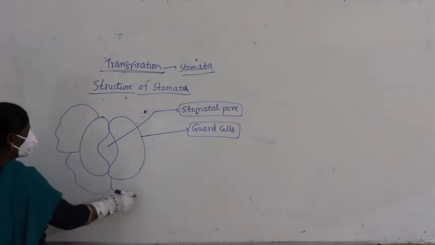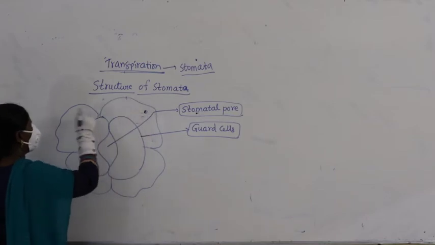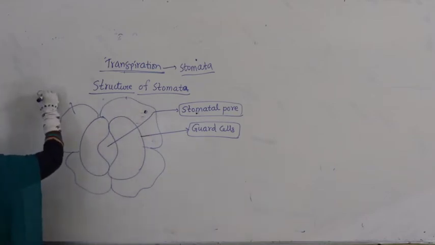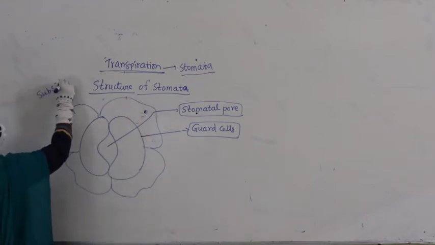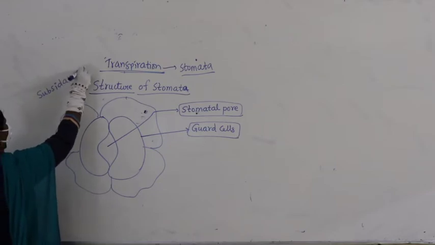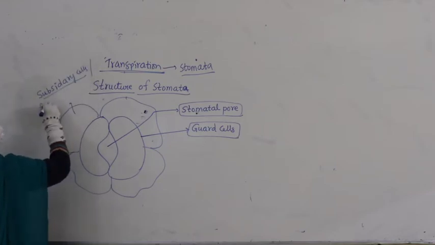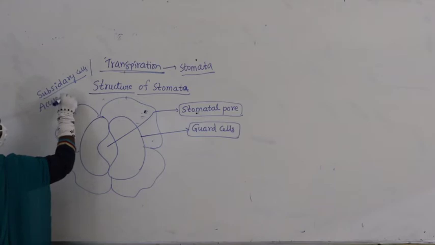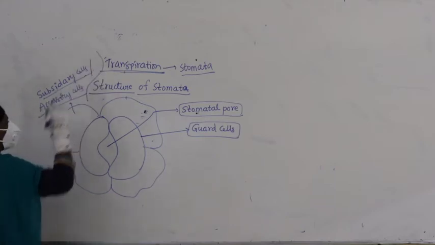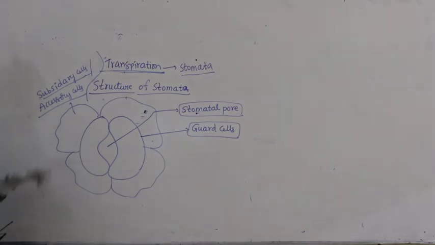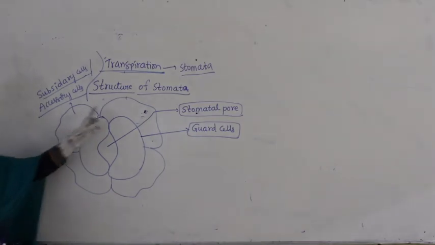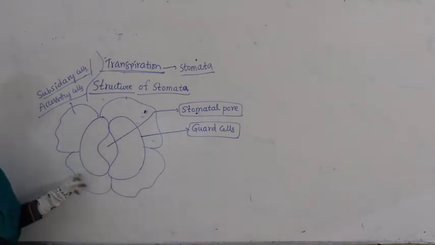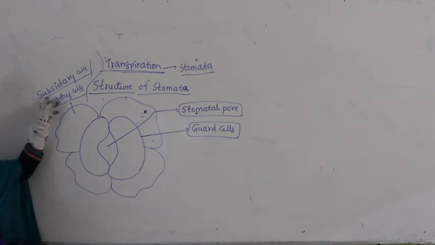You find a layer of cells called subsidiary cells, or also called accessory cells. These layers of cells which protect the stomata are called subsidiary cells or accessory cells.